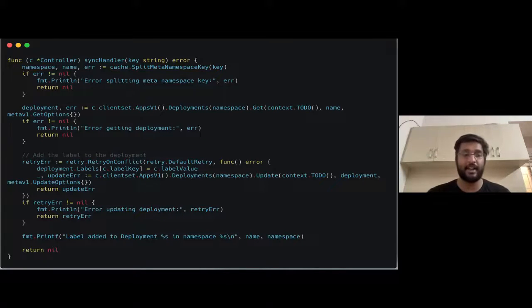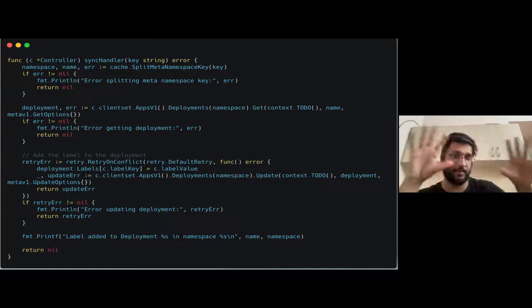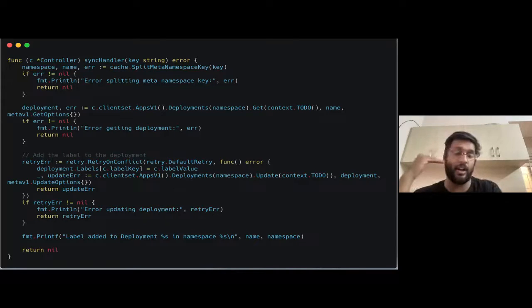So if you want to write a new controller, all you have to do is worry about the business logic, write that as part of a particular function, and invoke that function in the main function. That's all you have to do as part of the operator framework. It's a very popular framework. You can check that out on GitHub.